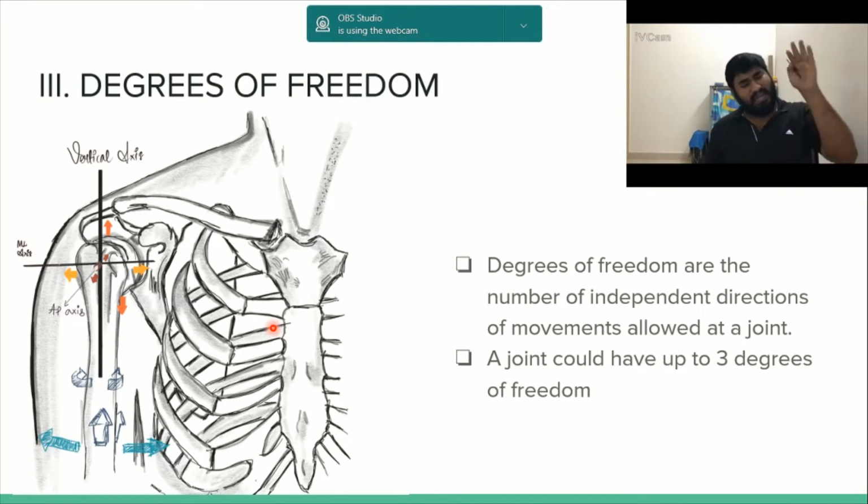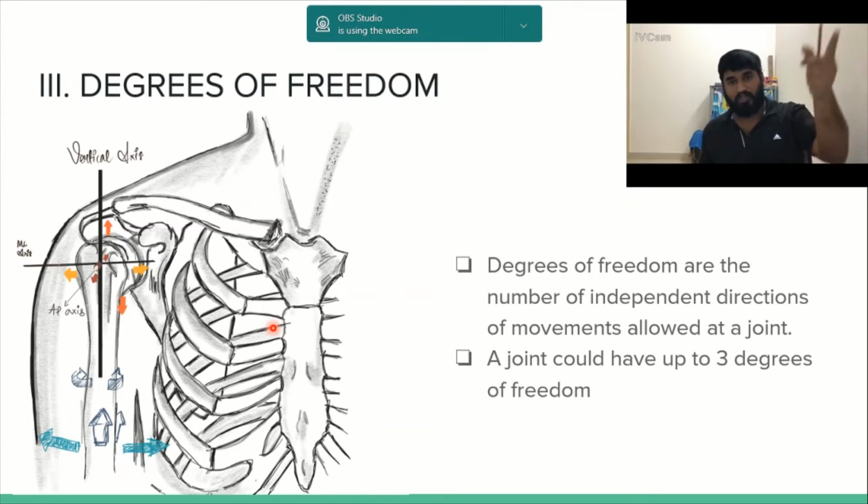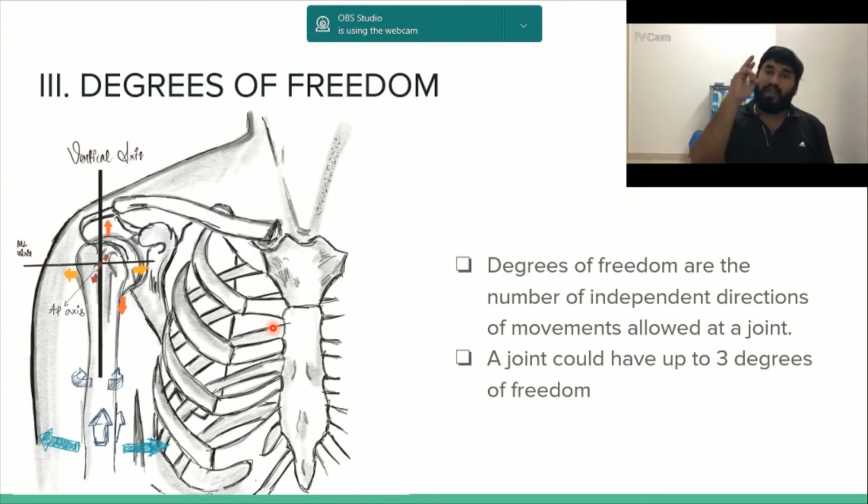There are certain joints which do not have movement in other planes, like your wrist. Your wrist has flexion, extension, radial deviation and ulnar deviation. Not supination and pronation, which happen in your radio-ulnar joints, isn't it? So the wrist has only 2 degrees of freedom. But in the case of your shoulder, it has 3 degrees of freedom, isn't it?